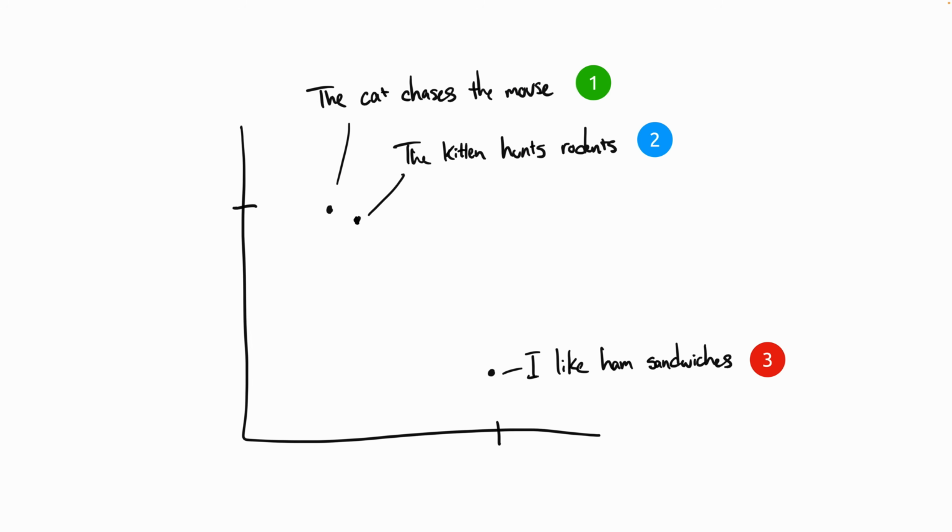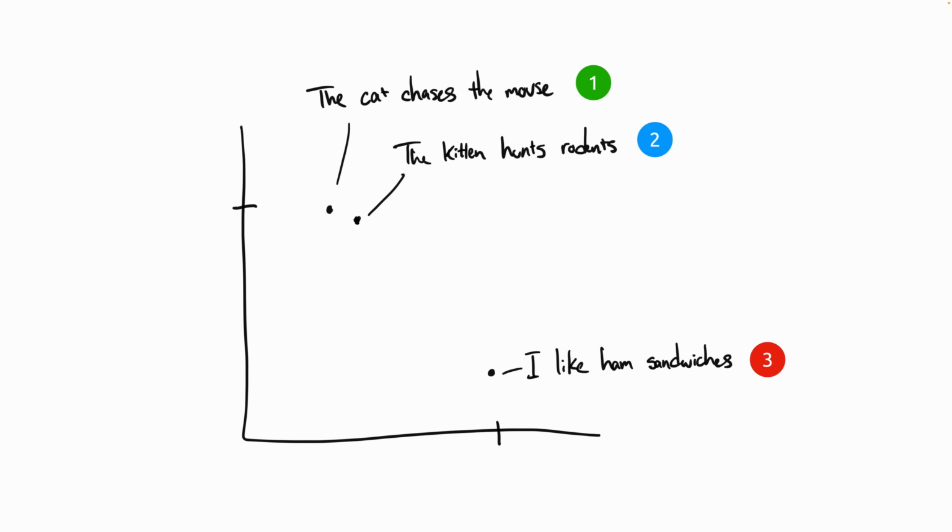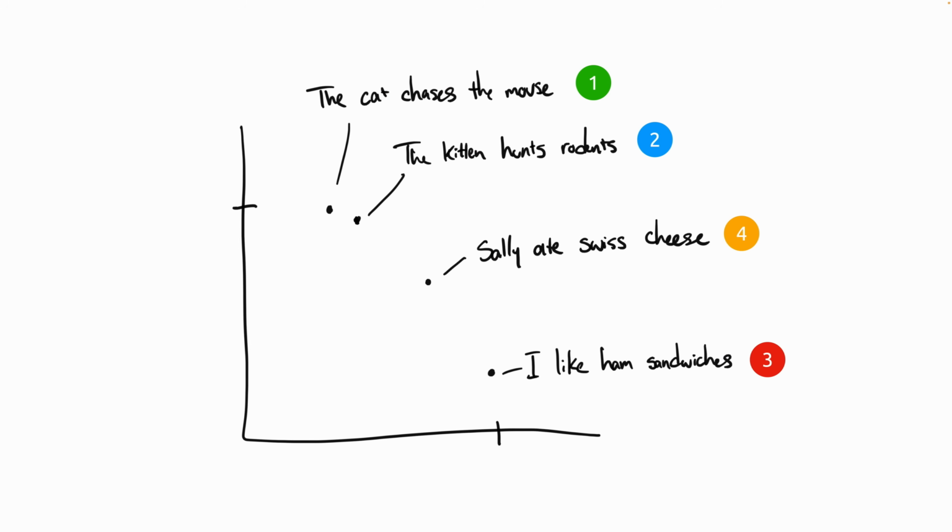Phrases 1 and 2, of course, will be plotted close to each other since their meanings are similar. Note though that they didn't actually share any similar vocabulary, more so just they had similar meaning, right? And that's important. And then we'd expect phrase 3 to live somewhere far away since it isn't related at all. And then let's say we had a fourth phrase, Sally ate Swiss cheese. Perhaps that might exist somewhere between phrase 3 because cheese can go on sandwiches, and phrase 1 because mice like Swiss cheese. So the coordinates of these dots on the chart represent the embedding, right? In this example, we only have 2 dimensions, x and y, but these 2 dimensions represent an embedding for these phrases. Now, in reality, we're going to need way more dimensions than 2 to make this effective.